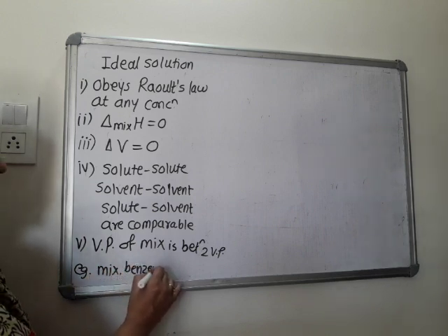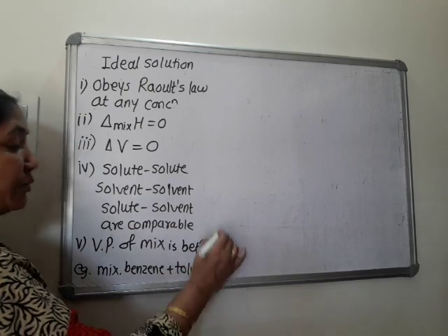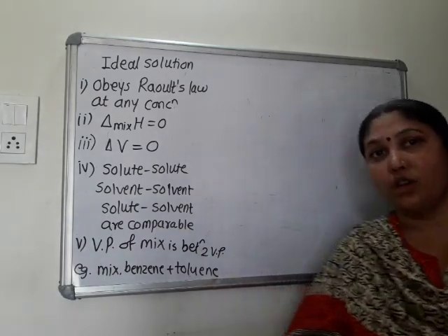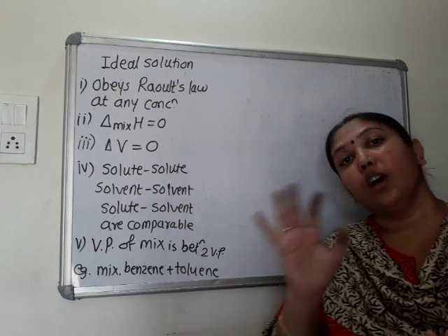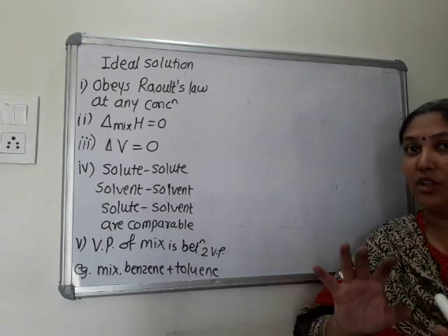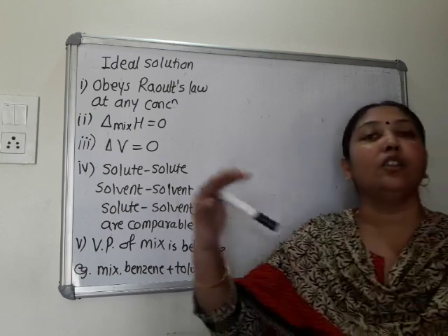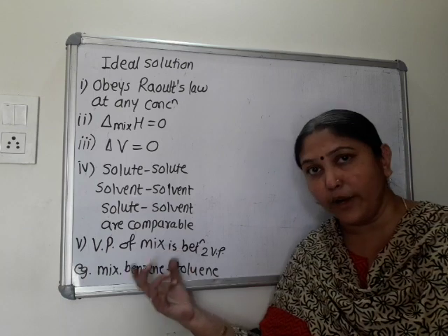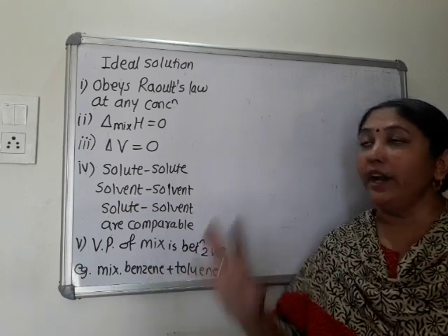Again, with the help of this, I will explain all the points. Benzene and toluene. It means that like substances form ideal solutions. Remember this. Hexane and heptane mixed together, all are hydrocarbons, alkanes, so they form an ideal solution. And different substances form non-ideal solutions. So benzene and toluene, aromatic hydrocarbons, together form an ideal solution.